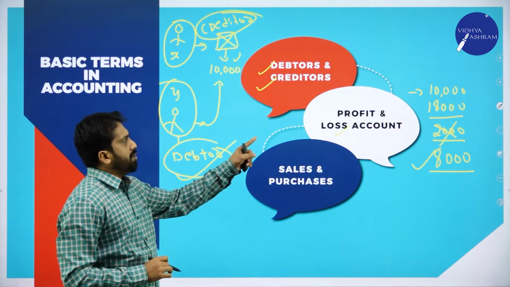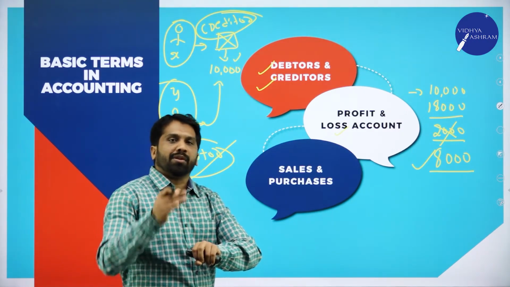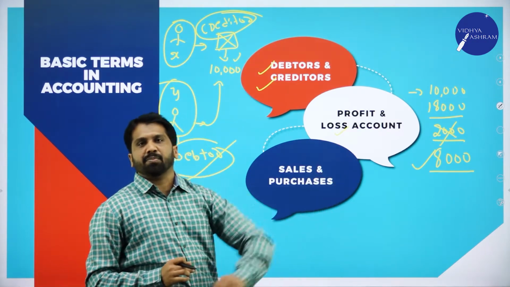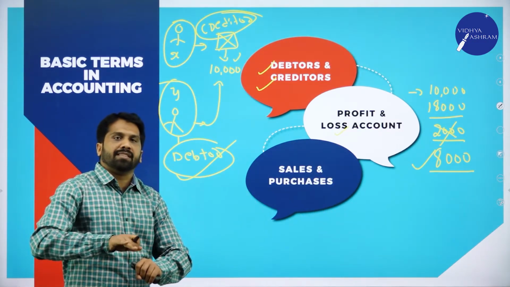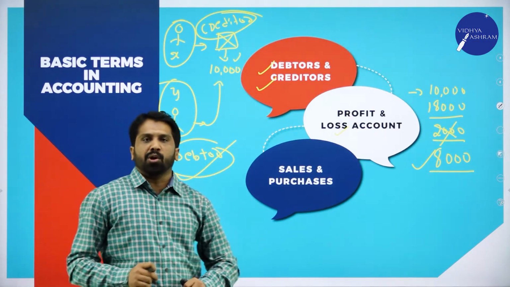Clear? So what do you mean by profit and loss? Profit means if your income is more, expenditure is less, that is profit. If your income is less and expenditure is more, that is called as loss.